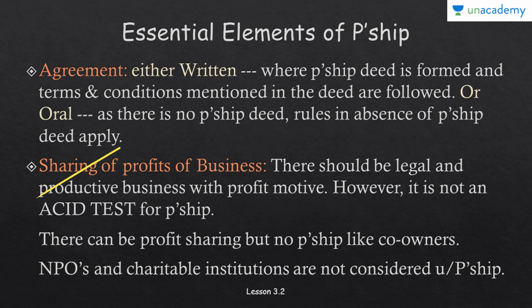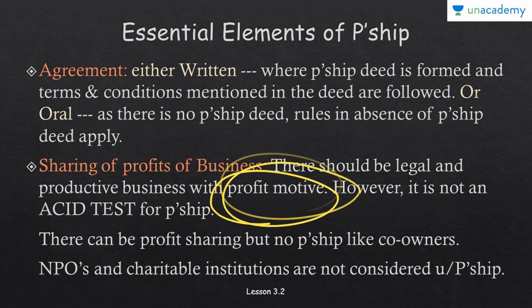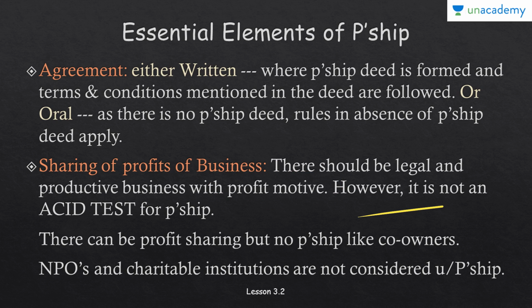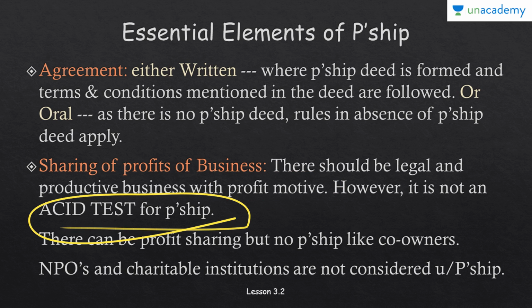There should be a legal and productive business with a profit motive. However, it is not an acid test for partnership. This is not the conclusive evidence. For example, if they are carrying out a business for profit motive, it is not conclusive evidence that the form of business is a partnership. So this is not an acid test for partnership.